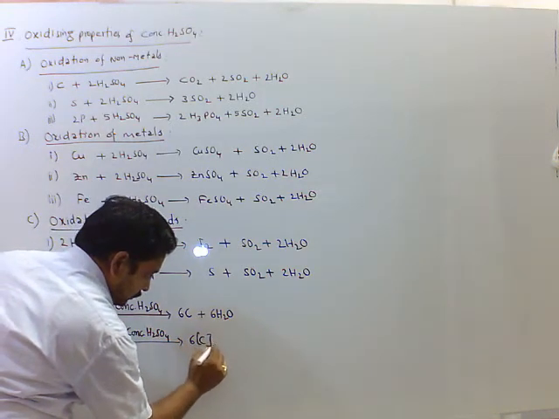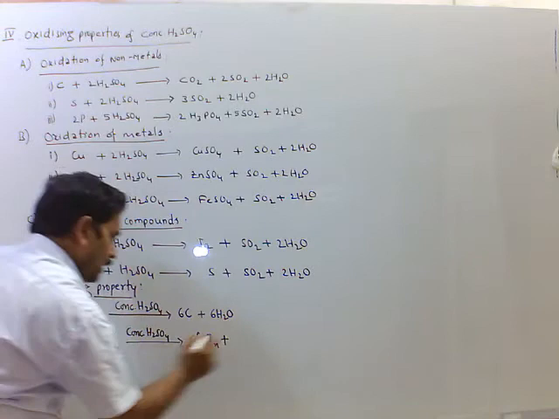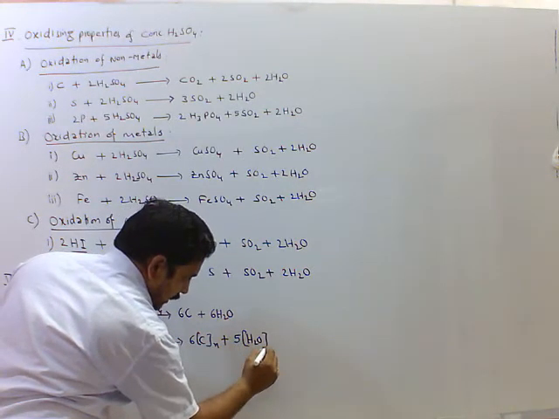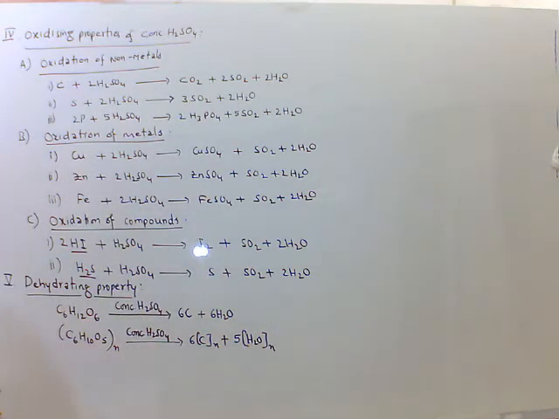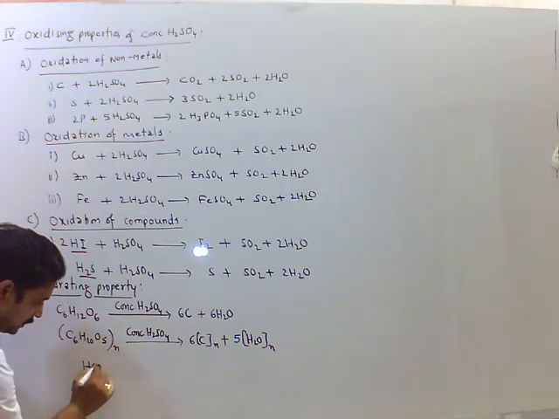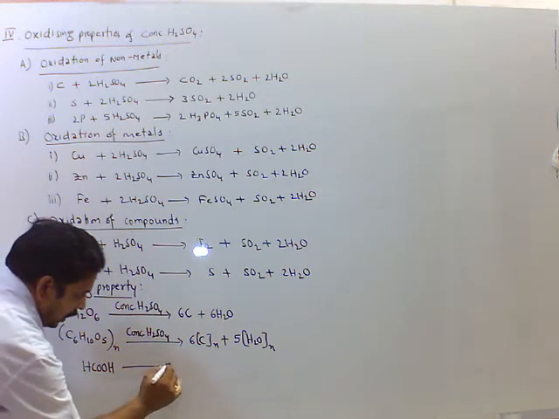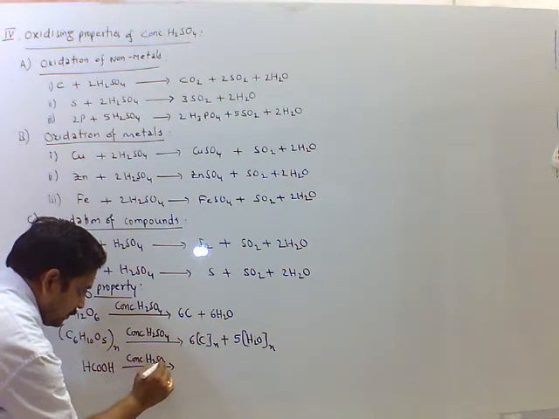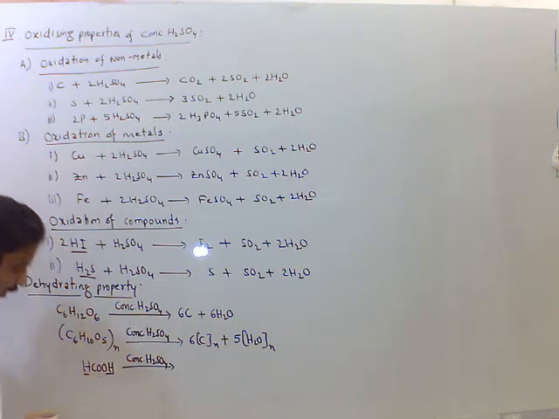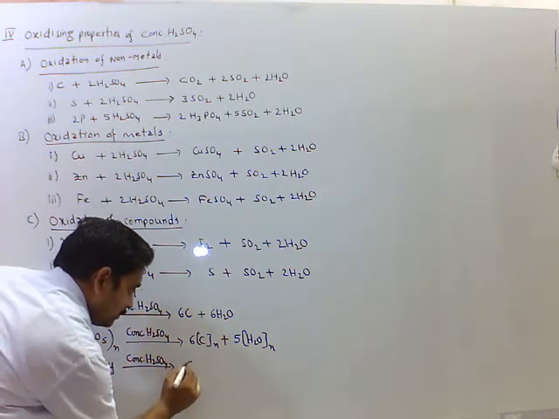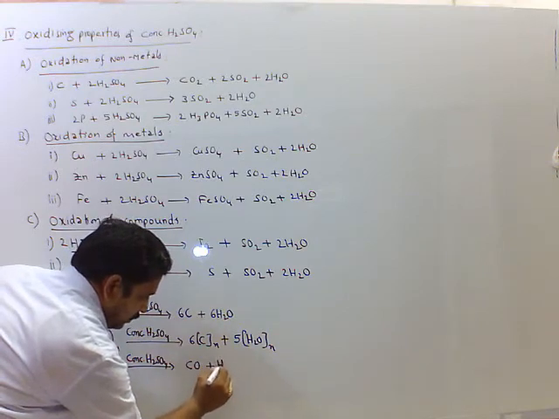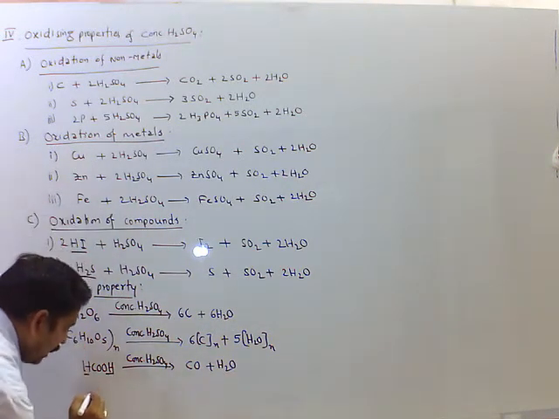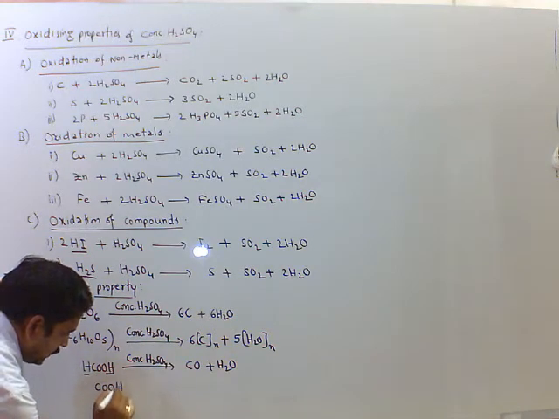We get 6C n times, 5H2O n times, and formic acid HCOOH. Upon dehydration with concentrated sulfuric acid we get water and carbon monoxide. And one more, oxalic acid (COOH)2.